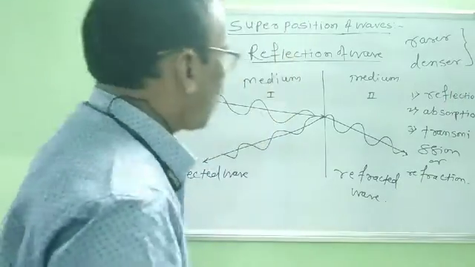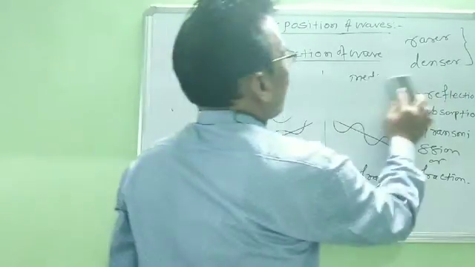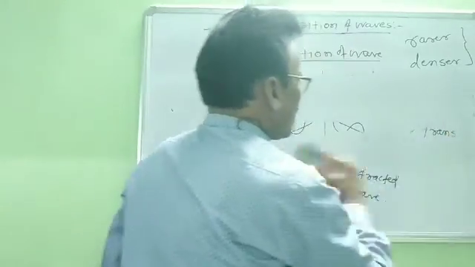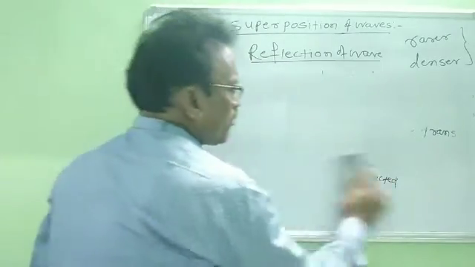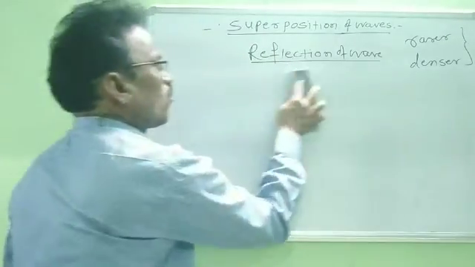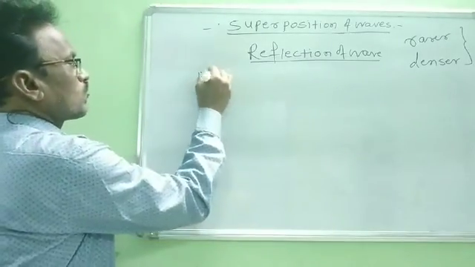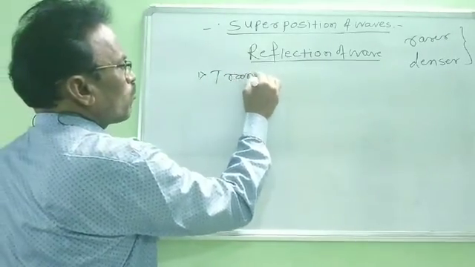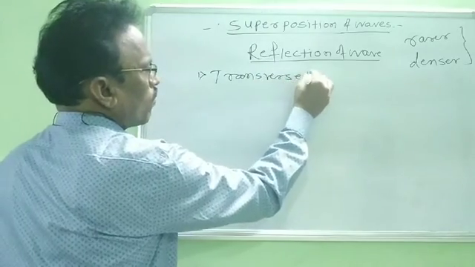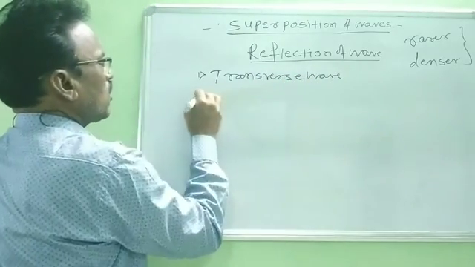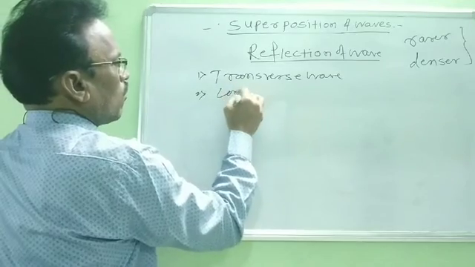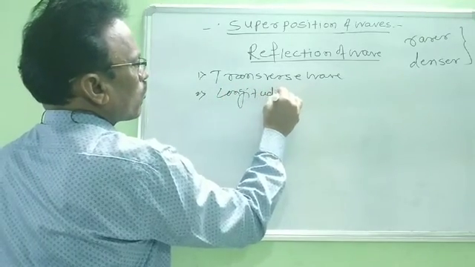Okay. Now, in this reflection of wave, we have to consider two types of waves. One is transverse wave, and the second is longitudinal wave.